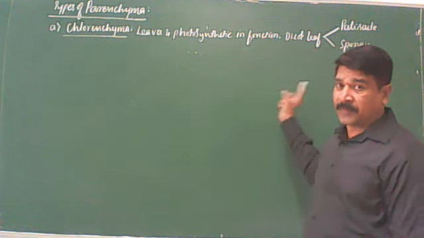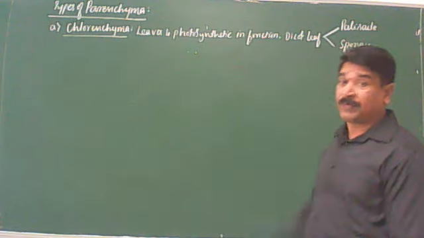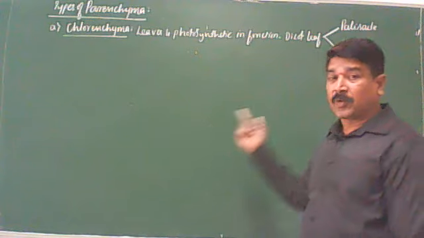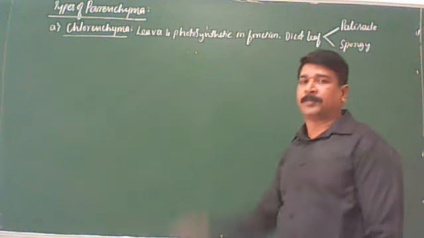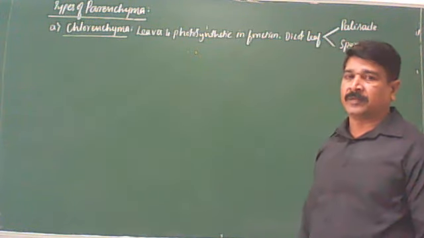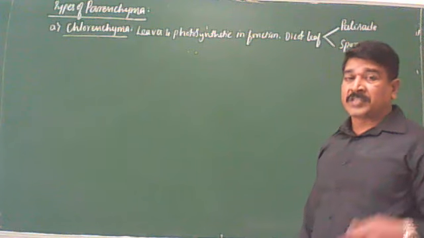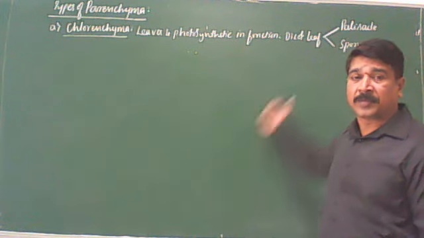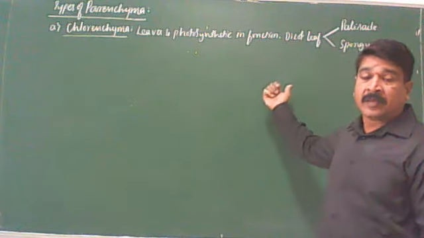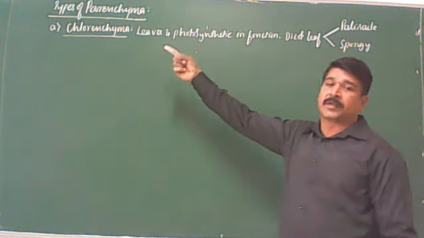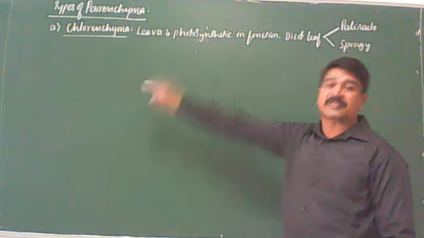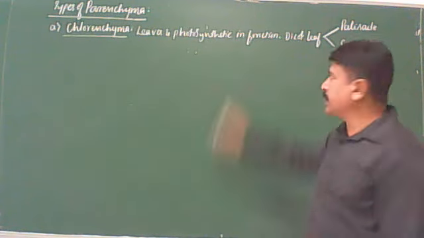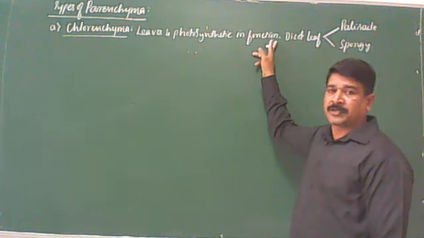So here itself I am going to complete the differences between palisade and spongy. While studying the anatomy of leaves, I am not going to give the differences. Here itself I complete. What is mesophyll? Which are the types? What are the differences between two types of mesophyll, like palisade and spongy? As I said, these are also types of chlorenchyma because these are parenchyma cells which contain chloroplasts. That is why they are photosynthetic in function.